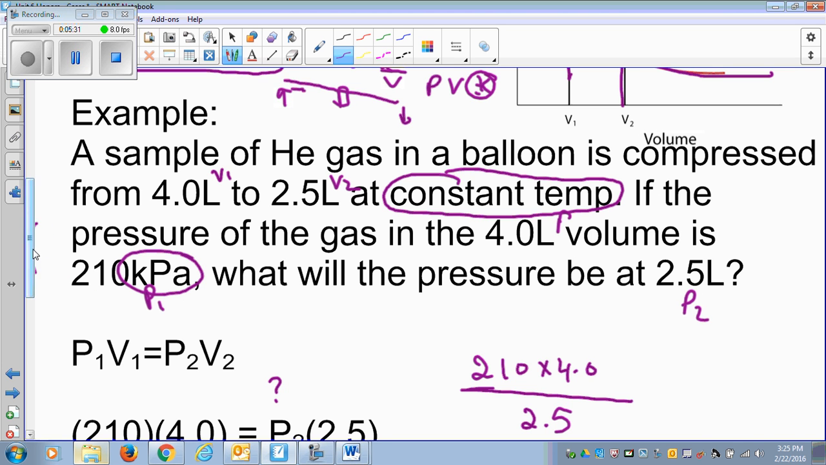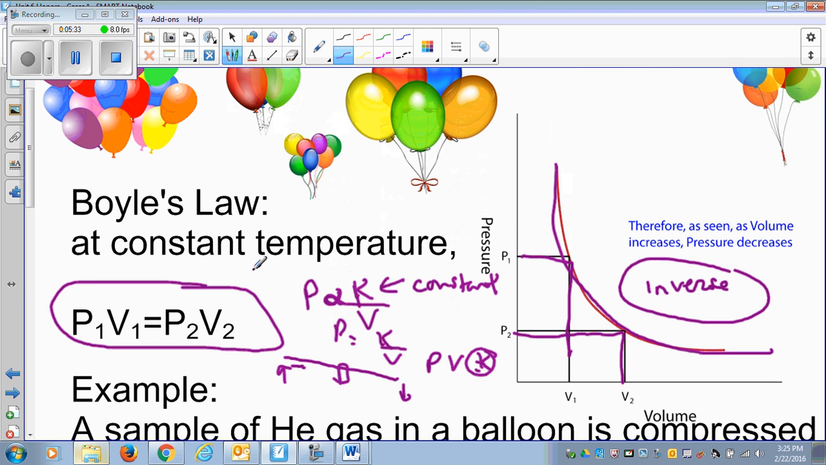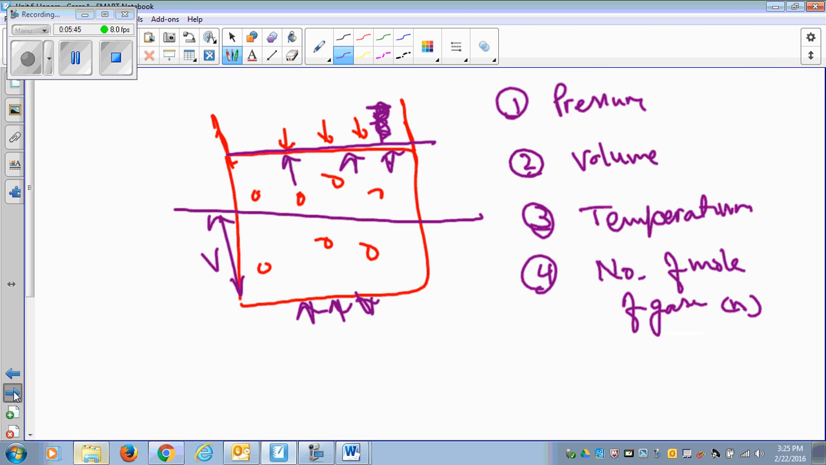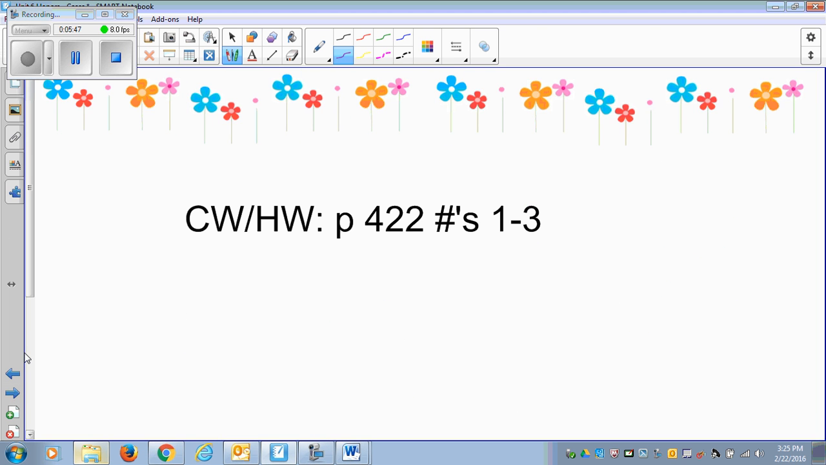We need to be able to identify which equation belongs to which scientist. Boyle is the scientist who gave us the pressure-volume relationship at constant temperature and constant number of moles, and it is an inverse relationship. The next one is called Charles' law. We need to do these questions in the class.